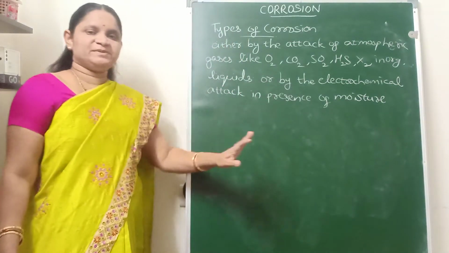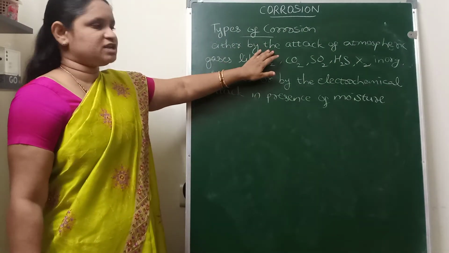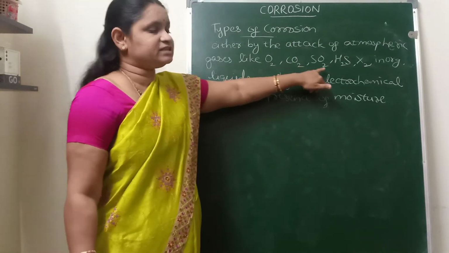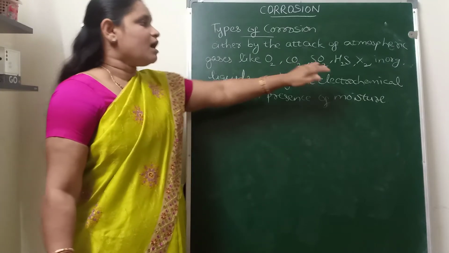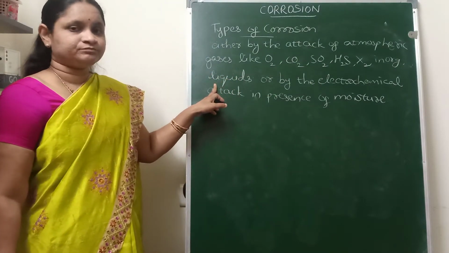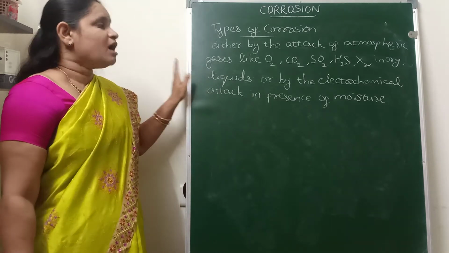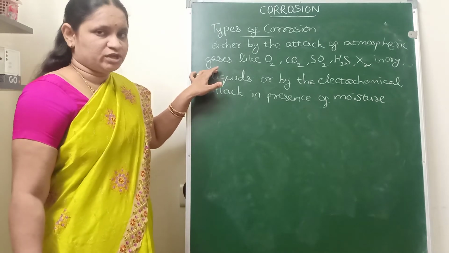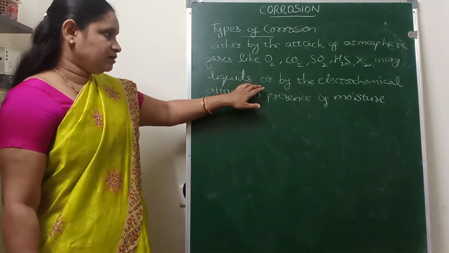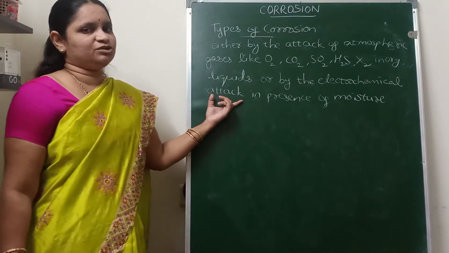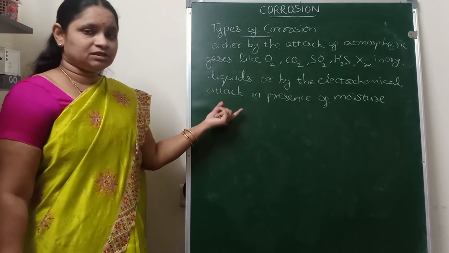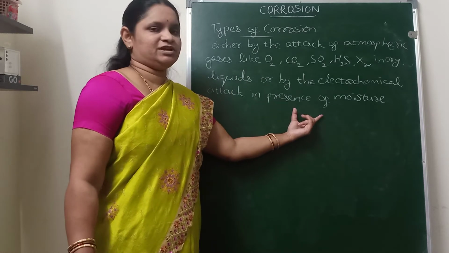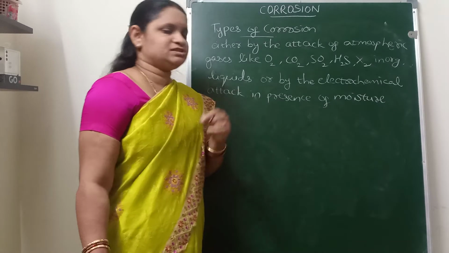So the corrosion may take place in two ways. One is known as the direct chemical attack of the atmospheric gases like oxygen, carbon dioxide, sulfur dioxide, hydrogen sulfide and halogen, or inorganic liquids on the metal surface. This chemical attack takes place in absence of moisture, which is known as the dry corrosion, or by the electrochemical cell formation in presence of moisture on the metal surface.